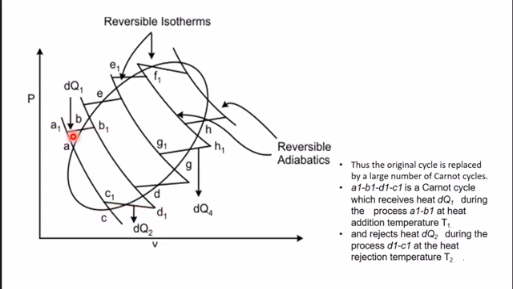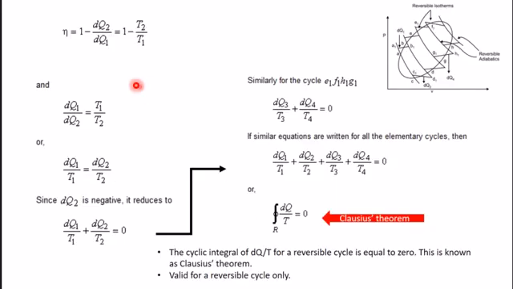According to Carnot cycle efficiency, the efficiency is equal to 1 minus dQ2 upon dQ1, that is equal to 1 minus T2 by T1. By comparing these two equations, we get dQ1 by dQ2 equal to T1 by T2. So interchanging the terms, dQ1 upon T1 is equal to dQ2 upon T2.